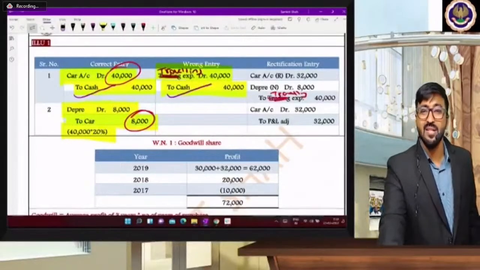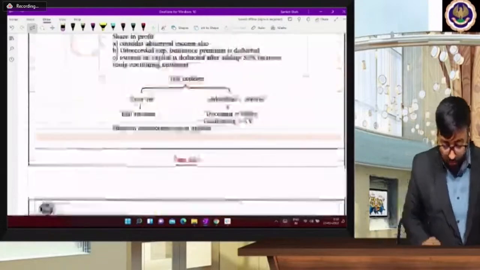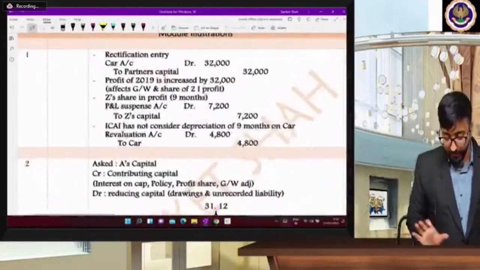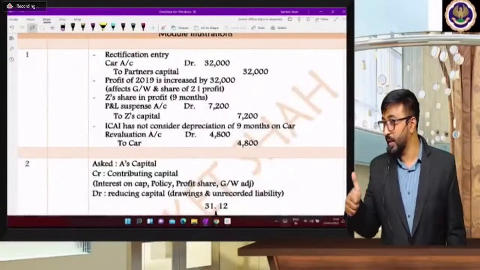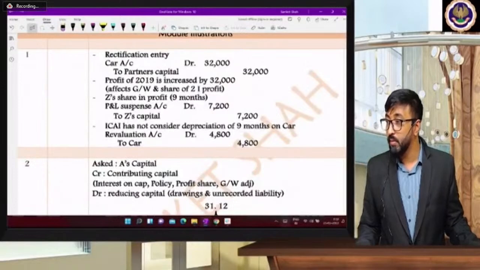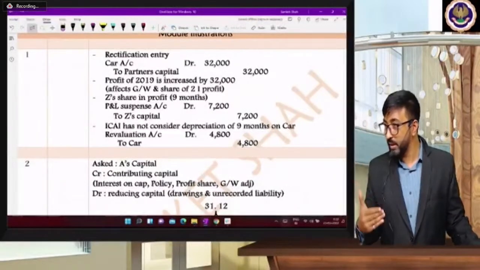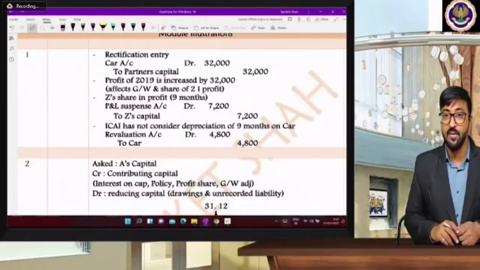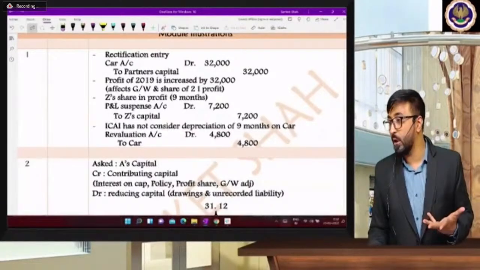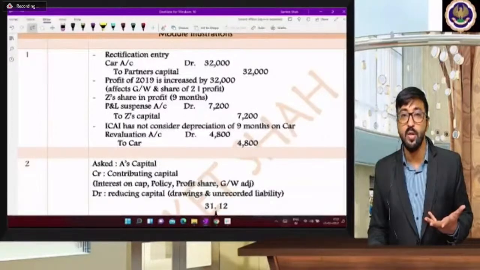See, other adjustments are very easy. What is the new concept in this question, beta? Yes, the new concept: rectification entry. So see, first is a rectification entry. Car you have to increase, and the second effect, where to give? Capital account. Capital account you increase, right? Car account debit to partner's capital account. Then the second one is your profit is going to increase by 32,000. Your profit is going to increase by 32,000.